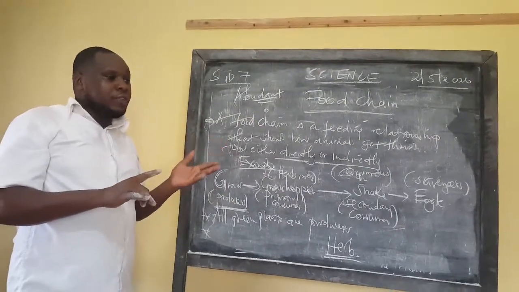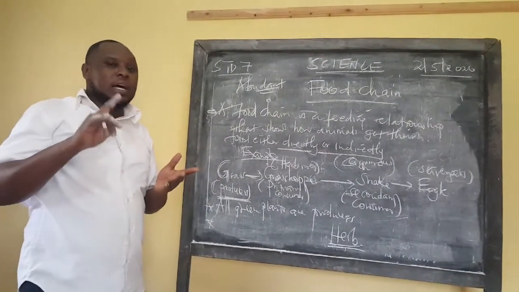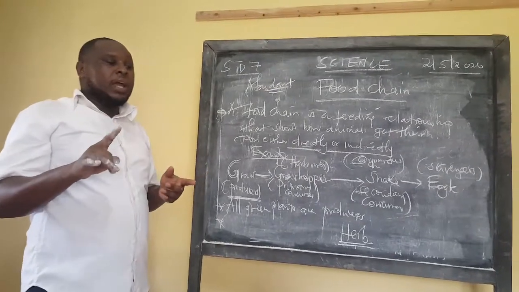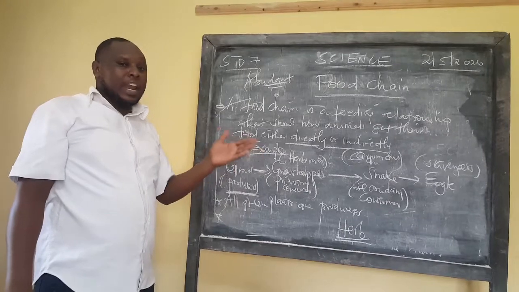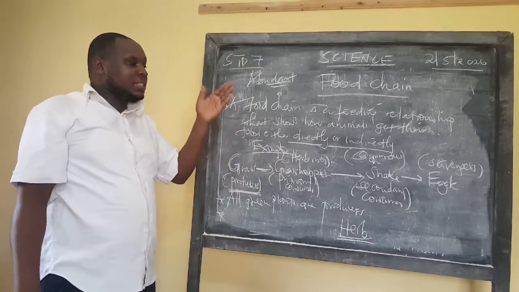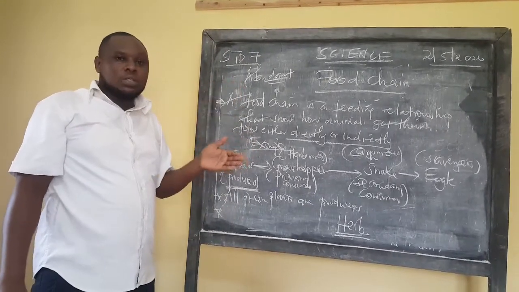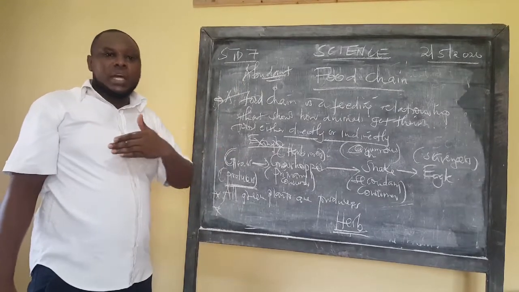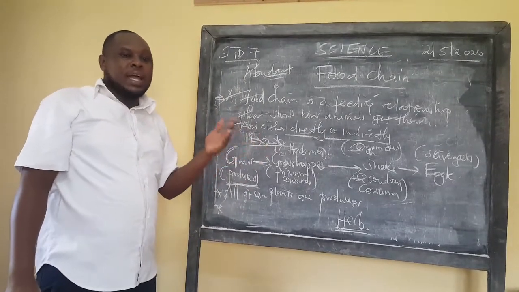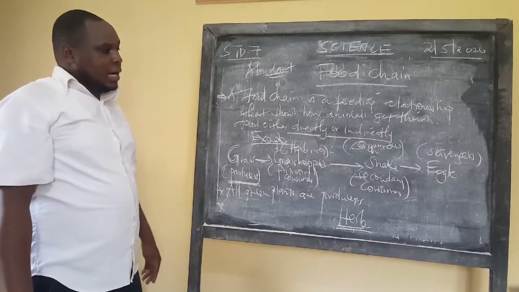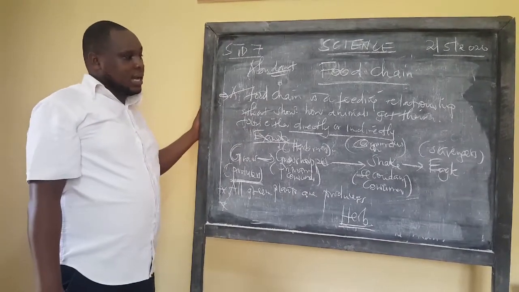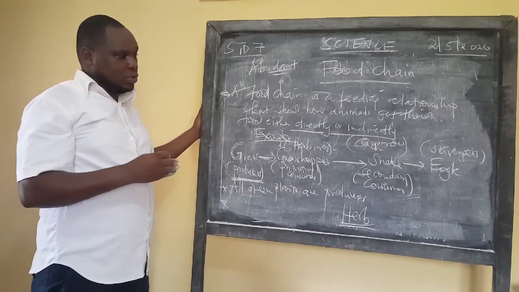Sometimes we also refer to the hyena as a scavenger, because hyena cannot kill an animal. Most of the time you find it feeding on the remains of animals that were eaten by maybe a lion, a cheetah, etc. So we can also place, in some cases, hyena in that particular category.